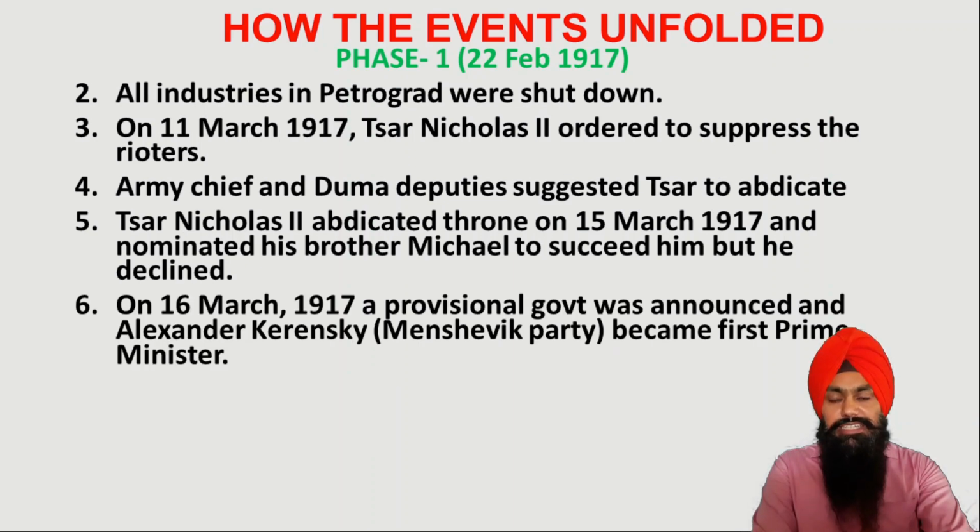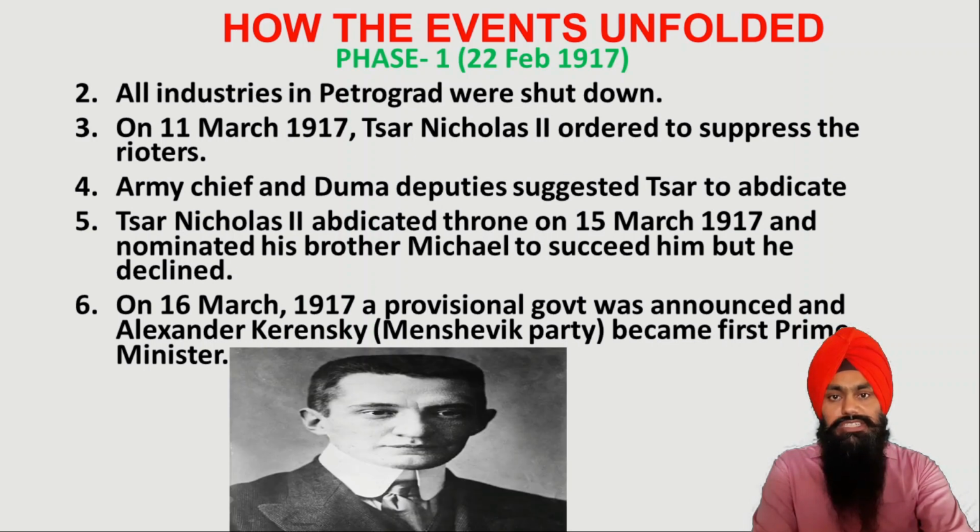So on the very next day, means on 16 March 1917, a provisional government was announced under the prime ministership of Alexander Kerensky. He was the leader of the Menshevik party, and he became the first prime minister of Russia. So it means the monarchy was abolished, and now he wanted to bring democracy in his country. So this is the picture of Alexander Kerensky, who became the first prime minister of Russia after this revolution.